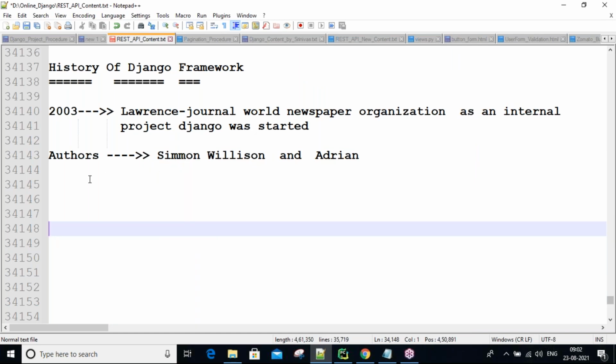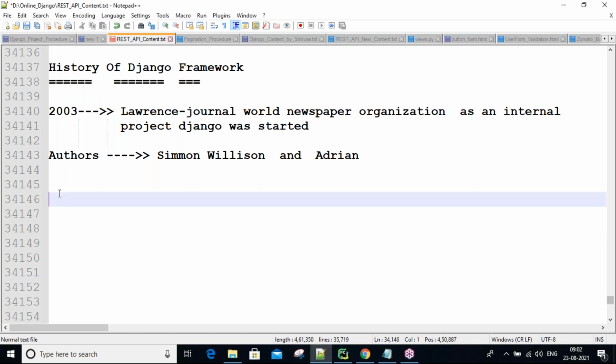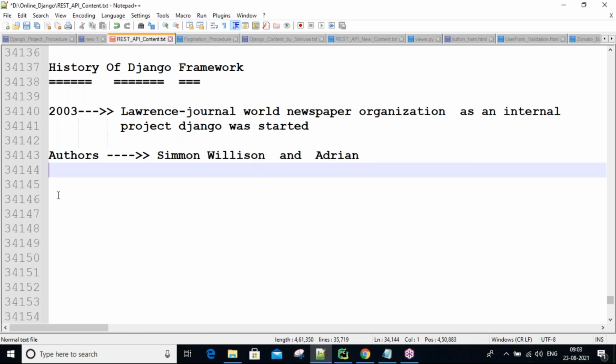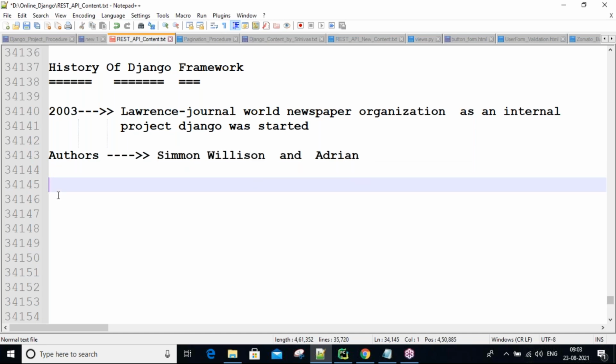why did they take the framework name Django only? Why not other names like Java, .NET? Why not take another name? This question is important, guys. Why is our framework name Django only? So who are the authors? Adrian and Simon Willison. These both authors are music lovers, guys. Our authors are music buffs.